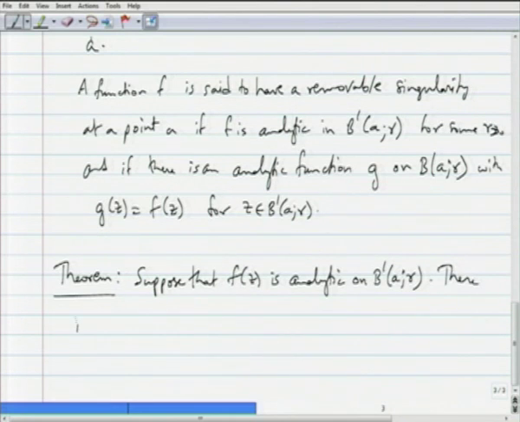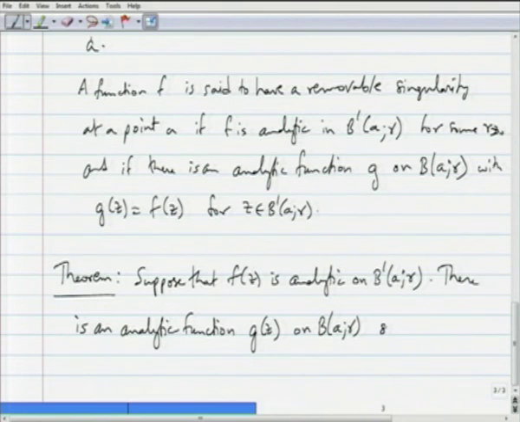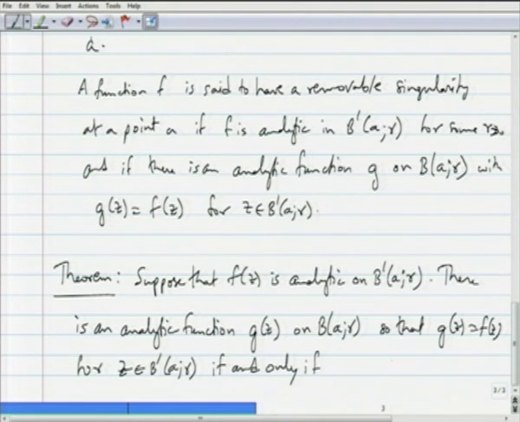There is an analytic function g(z) on B(a, r) so that g(z) is equal to f(z) for z belonging to B prime (a, r) if and only if the limit as z goes to a of (z minus a) times f(z) is equal to 0.